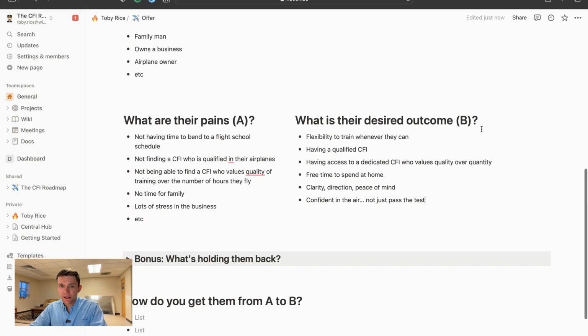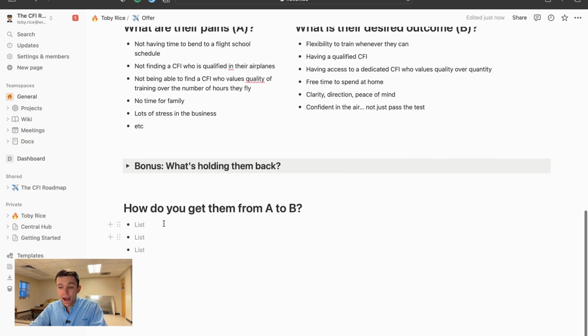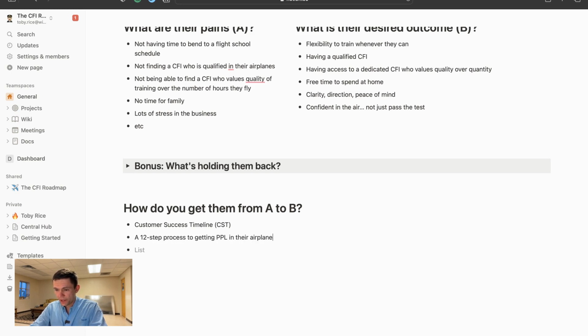Once you have these ideas down, you can go down to how you get them from A to B. It's your CST, your customer success timeline. It might be something as simple as this: a 12-step process to getting a PPL in their airplane, real world training, flexible schedule, proven results. What you can do is take the process that you use to get them from point A to point B and boil it down into a very simple 1, 2, 3, 4-step process.